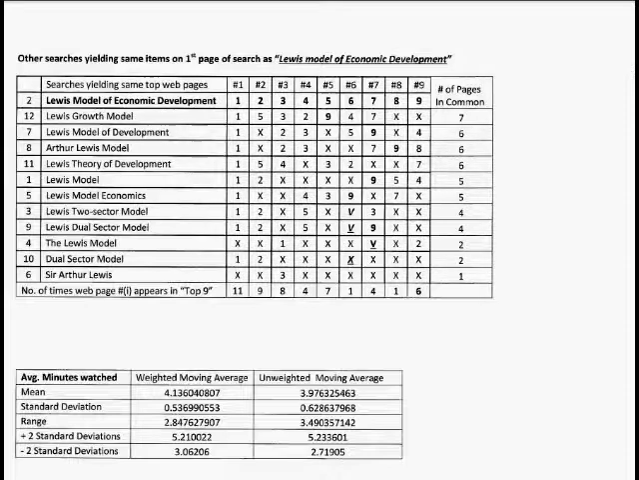There are cases where the video did not show up. For example, Lewis theory of development, it didn't show up, nor did it show up under Lewis two-sector model on a Google search, nor did it show up under the Lewis model, even though it showed up under Lewis model. It did not show up under dual sector model, but it showed up under Lewis dual sector model. And it did not show up for individuals who typed Sir Arthur Lewis into Google, even though it did show up for individuals who typed Sir Arthur Lewis into YouTube.